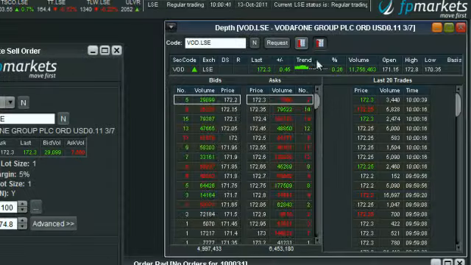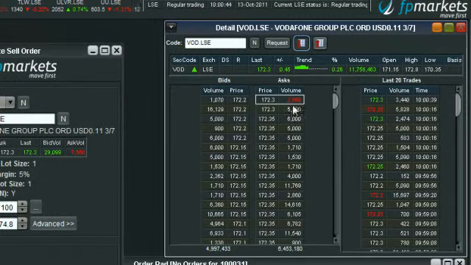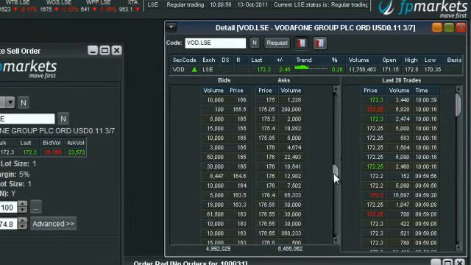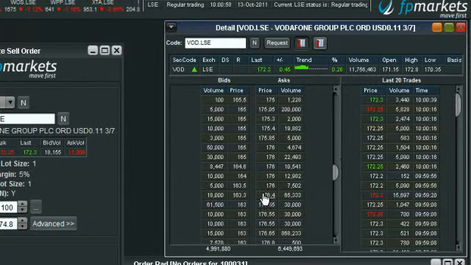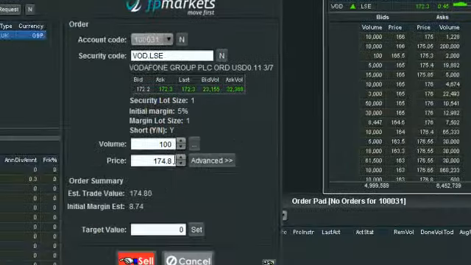So if we have a look in the depth screen and we break it down into detail. Breaking down a depth screen into detail means it does split it up by every single individual order rather than all of the different orders at the same price condensed. So let's pick an odd price. Let's go 176.1. So we can see ourselves, we should pop into the depth right about here.